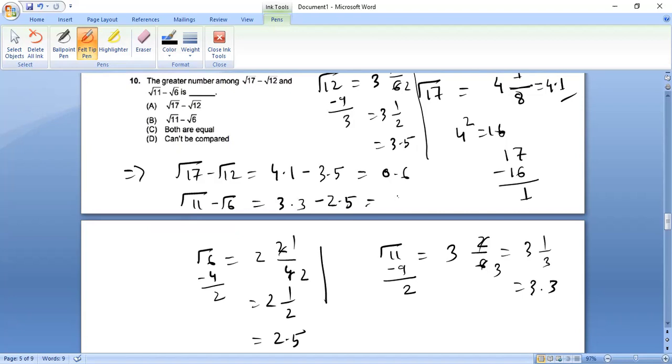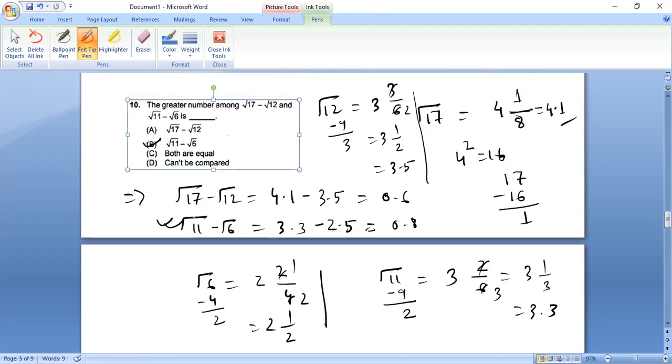Right. So 0.8. Which is greater? Obviously, this one is greater. That means option B is correct. That's how we will solve. Here we have understood a very important concept: how to find the square root of any number approximately. Right. Good.